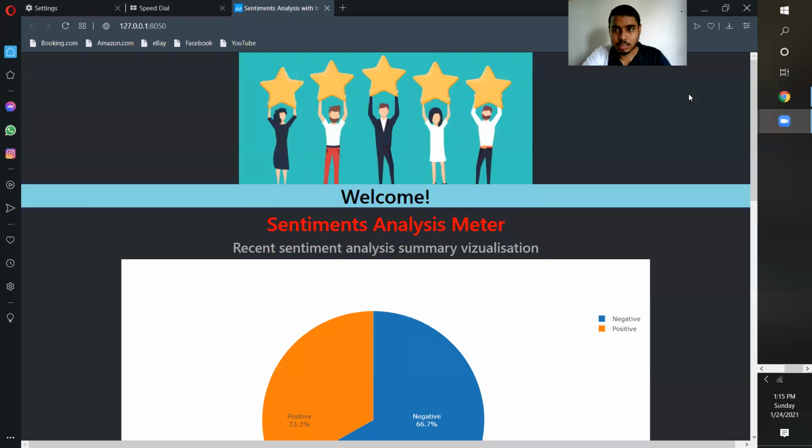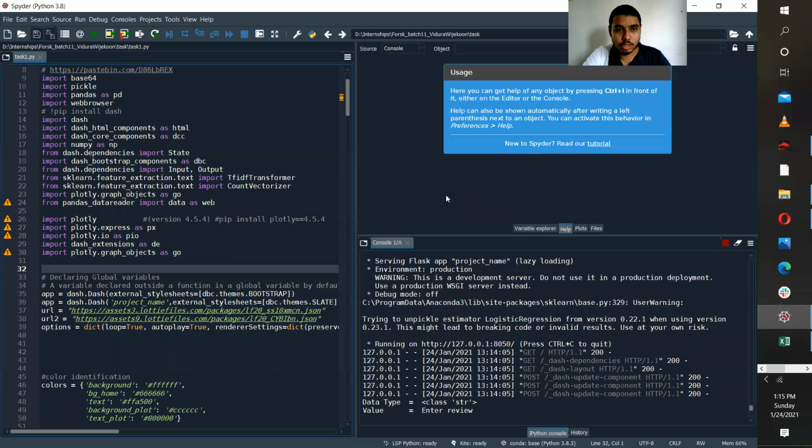As you can see, let's go into the coding part. So this is the coding part. At the start, I have to explain a little bit about my project. Dr. Sylvester and the team both taught us how to develop a model to analyze the reviews, I mean, whether that review is good or bad.